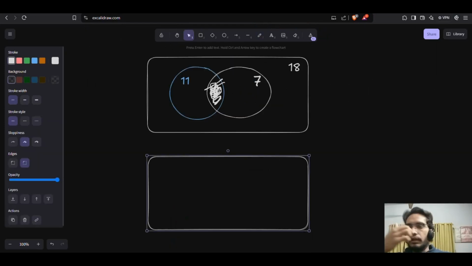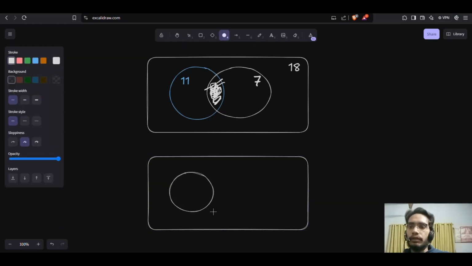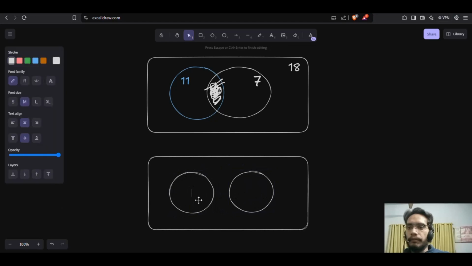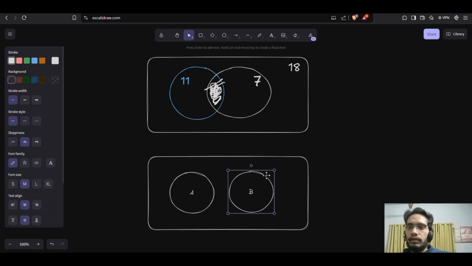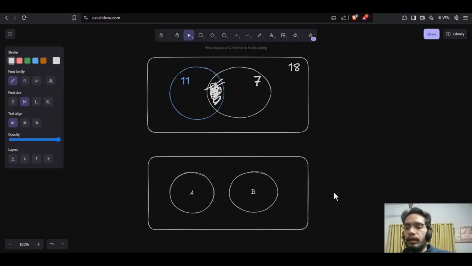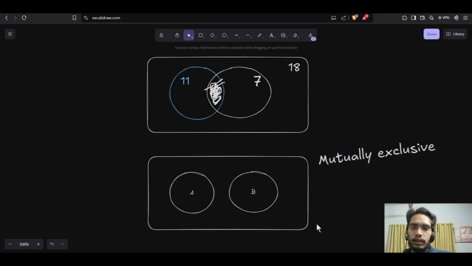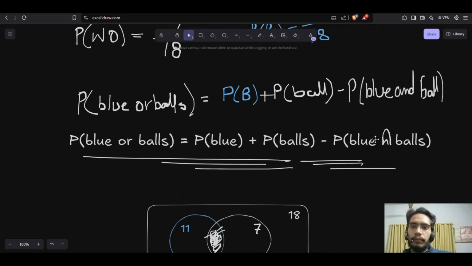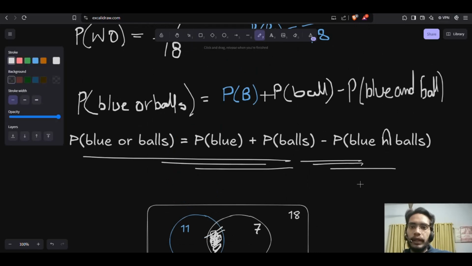Now I want to clear one more thing. Sometimes two events are not dependent on each other. Let's say this is event A and this is event B. These two are not intersecting each other. These two are known as mutually exclusive. In a mutually exclusive case, these two are not dependent on each other, and the intersection will automatically be 0.